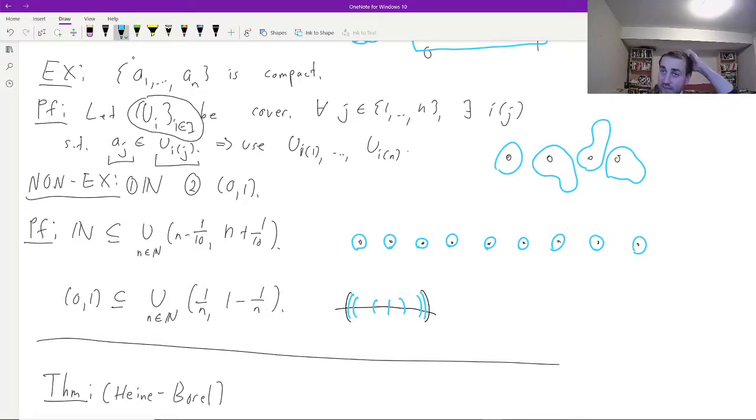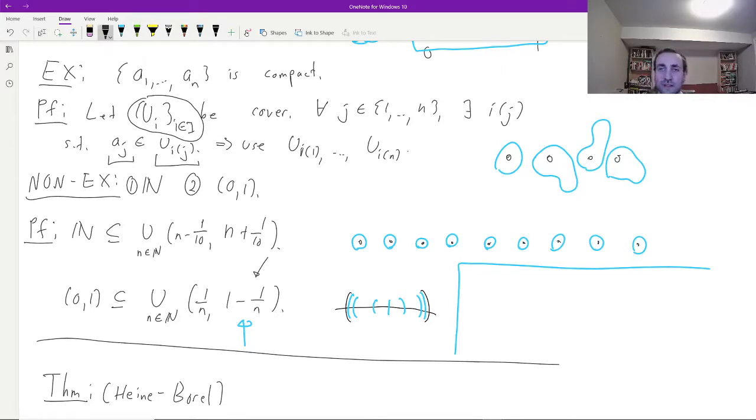And you can see that this really is a cover. That is, every point in the open interval from 0 to 1 is going to be contained in all but finitely many of these intervals. On the other hand, I'm going to claim that there's no possible way that you can have a finite subcover. I'm not going to give a really careful or formal proof, but I'll at least give a little sketch. What would happen if you did have a finite subcover based on this initial cover?